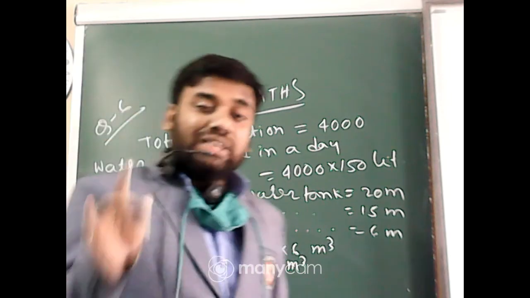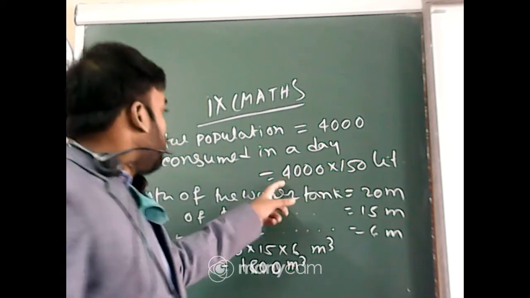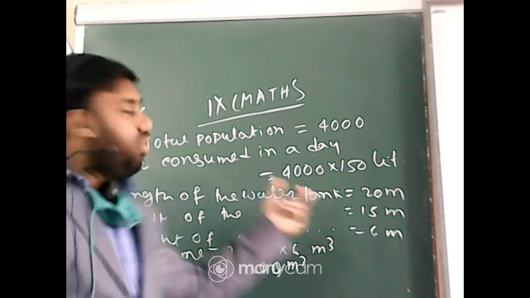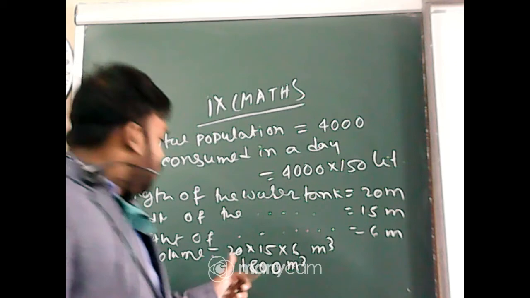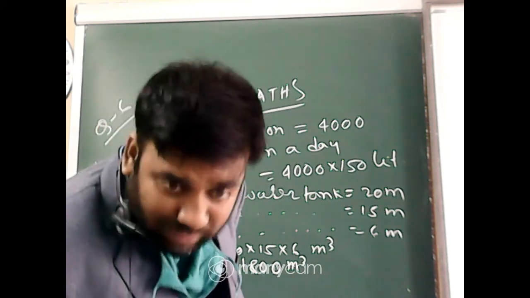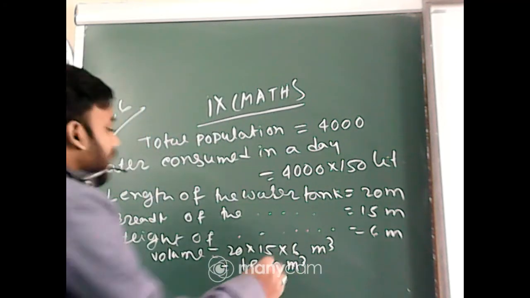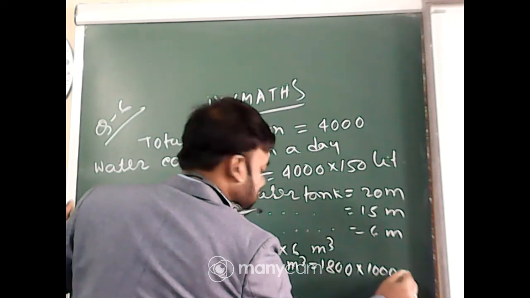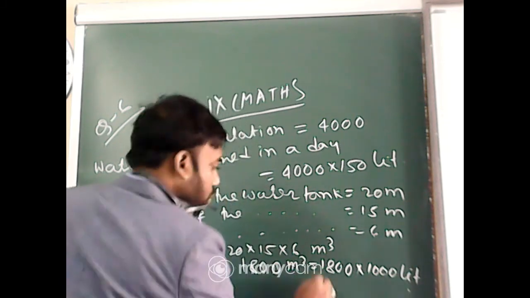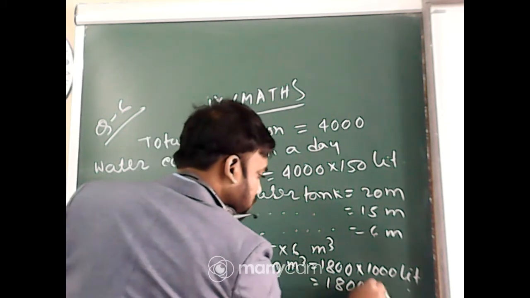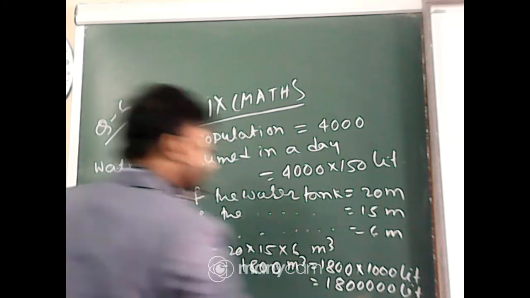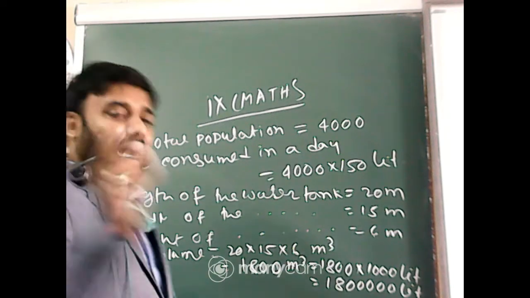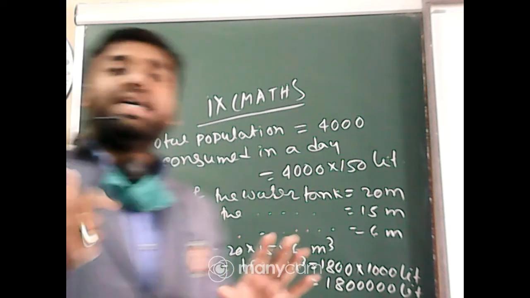Now we need to change the meter cube into liters, because the consumption of water is given in liters. You can also change the consumption from liters into meter cube. Now 1800 meter cube into 1000 liters. So the total in liters, 1000 liters per meter cube.